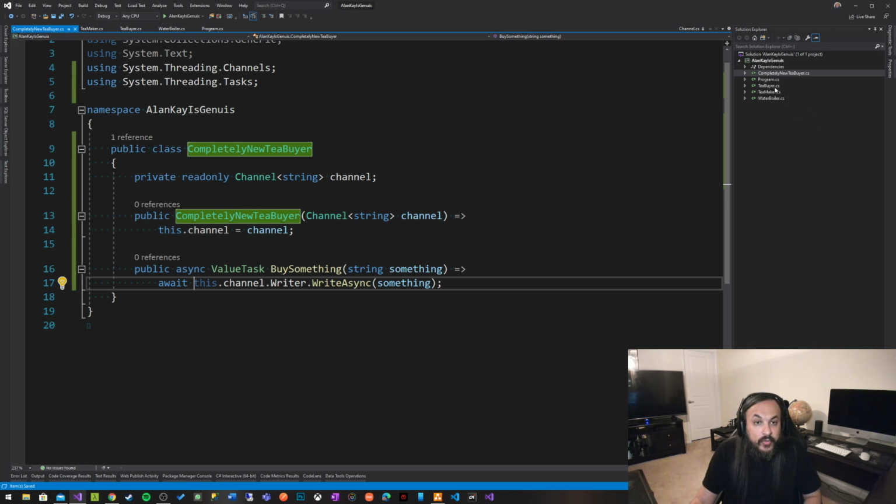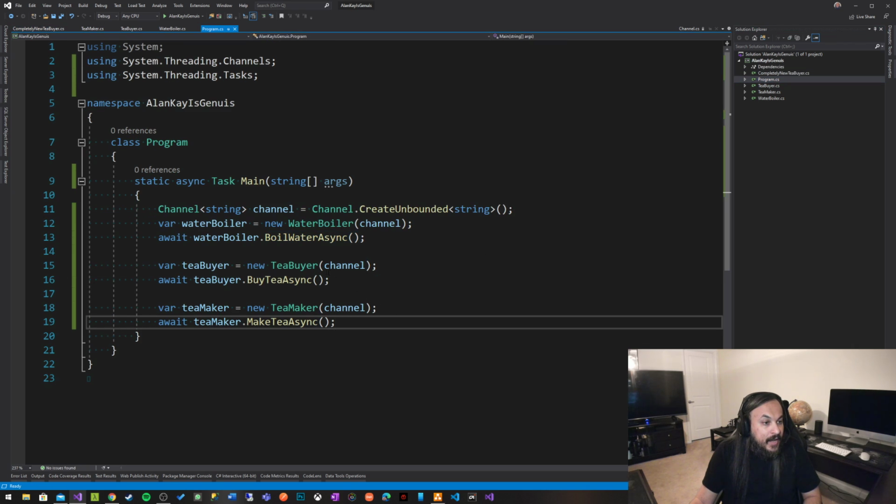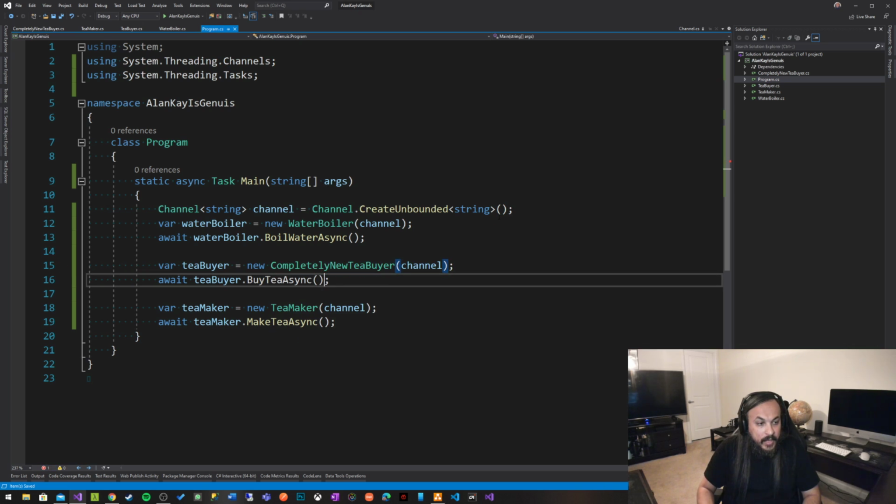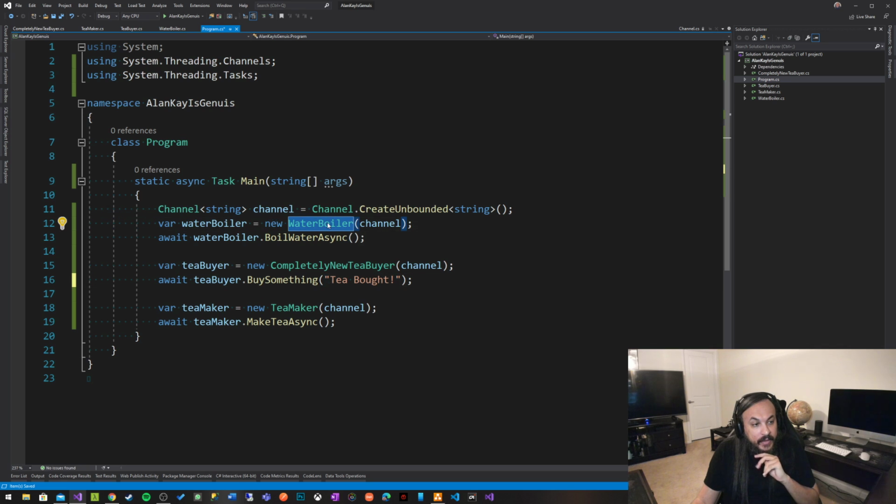So if I go into program in here, and I create a completely new T buyer, and I have a completely different contract, and this guy basically says buy something, it doesn't impact any of the classes that are directly dependent on the message that this guy sends in any way, shape, or form. I could just go here and say T bought, right? I changed the implementation, but that did not impact this guy in any way, shape, or form.